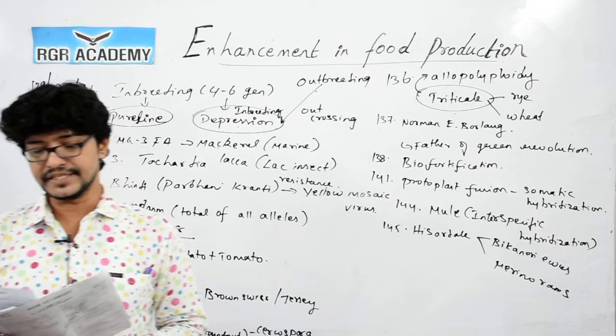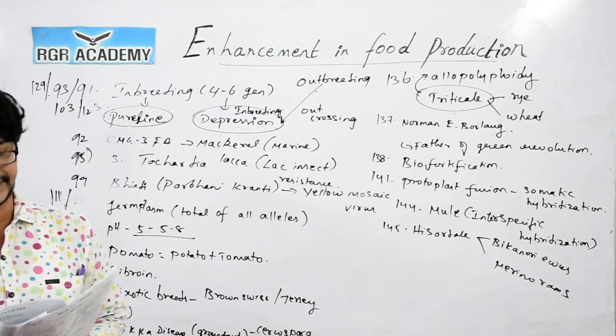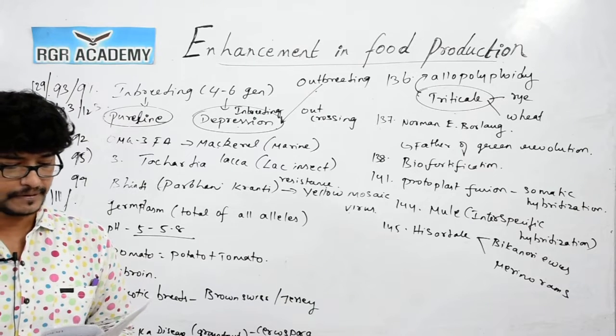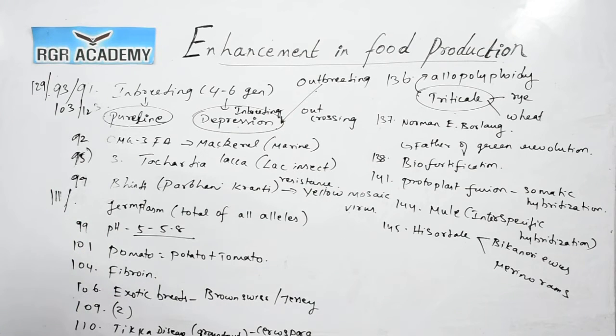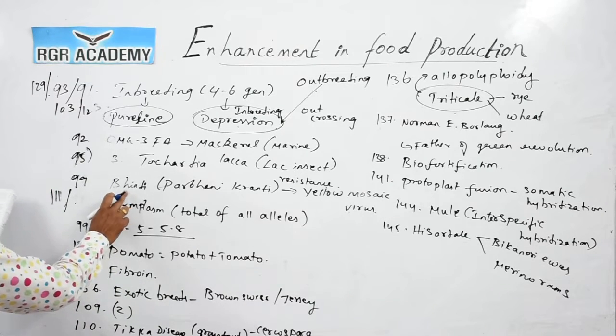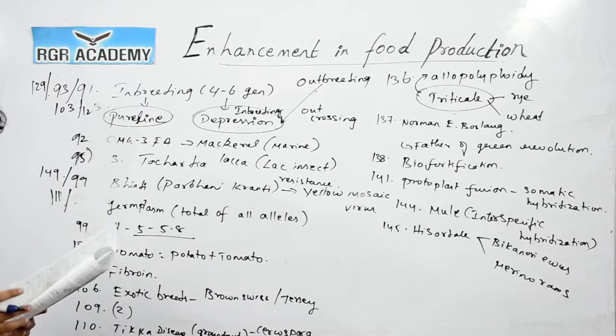149. Resistance to yellow mosaic virus in Abelmoschus esculentus was transferred from the wild species and resulted in a new variety called Parbhani Kranti. This we already discussed, Parbhani Kranti, yellow mosaic virus. So, this is a repeated question.